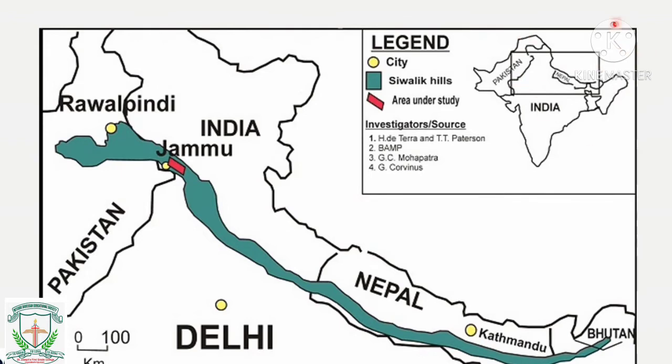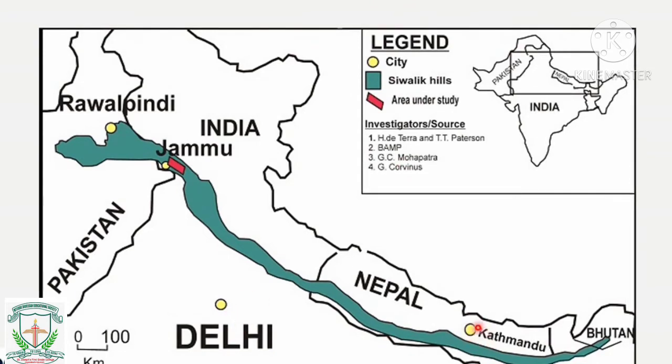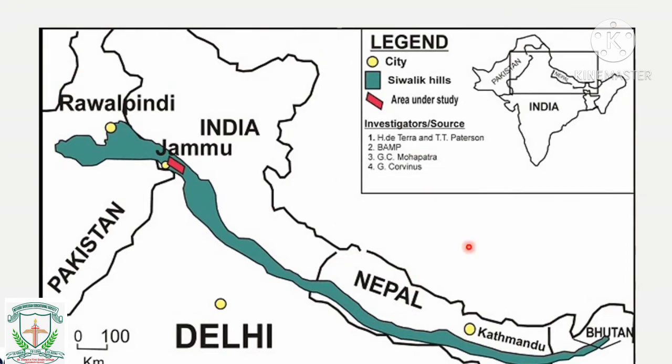As you can see, this is the Indian territory mainland. Okay, and the box portion is a zoomed portion here. Delhi is a major capital city, and the national capital city of Nepal is Kathmandu. Now you can see the Shivalik hills present in the foothills of the Himalayas. So the Himalayas are present here in this region. Major part of it is Himalaya, and the green color portion you see here is nothing but the Shivalik hills.